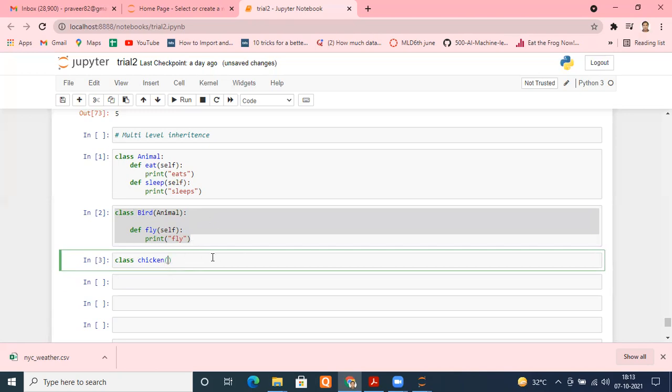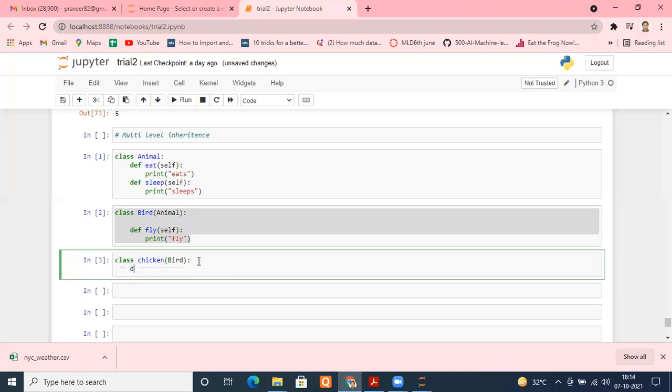What will I write? I will write bird. Simple. If I don't only need this, we can write our own function as well. For example, def. Suppose there's a function about the chicken's babies. There is a specific word for them. I don't know the name of the babies of the chicken. Does anybody remember what we call them?